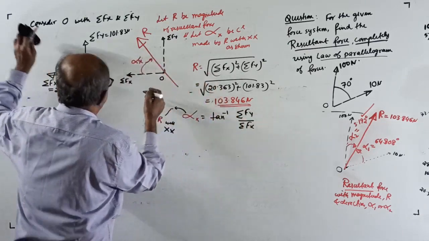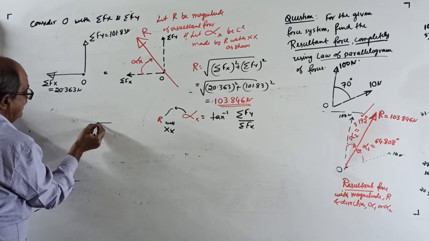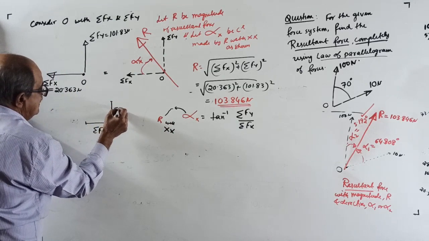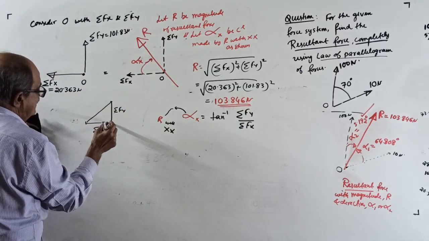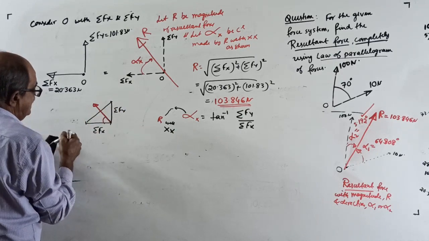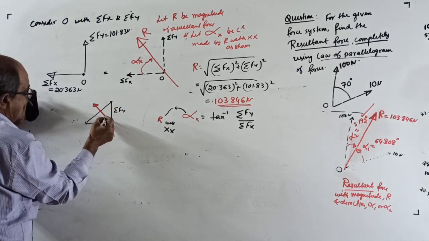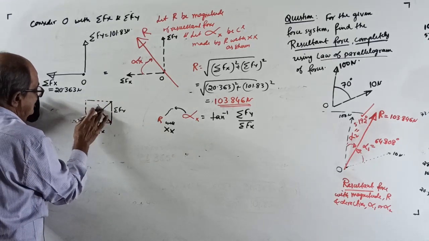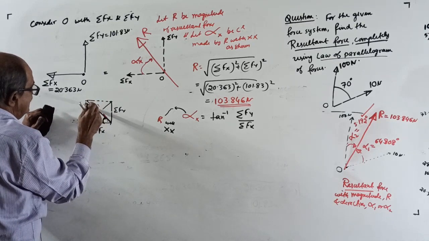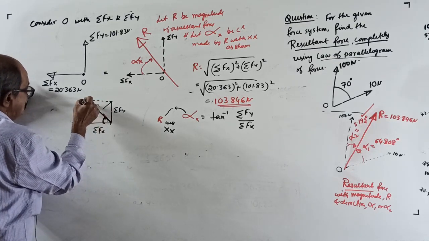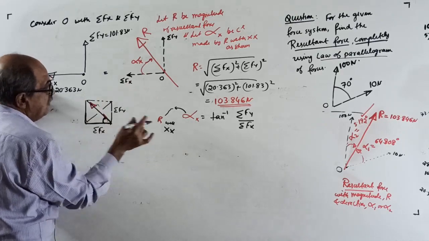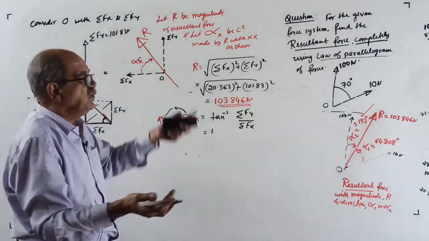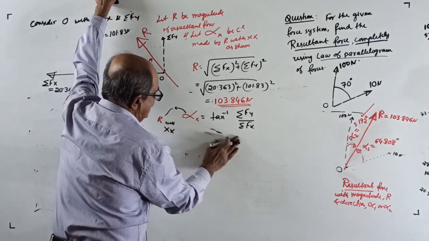Or one minute, see here, why that much? See, this is sigma fx. This is sigma fy. When you want the angle, this angle we want. So what is the angle? See, this tan alpha equal to this side by this side, means sigma fy by sigma fx, equal to, anyway, all this will come in the course later, why worry now, equal to tan inverse of